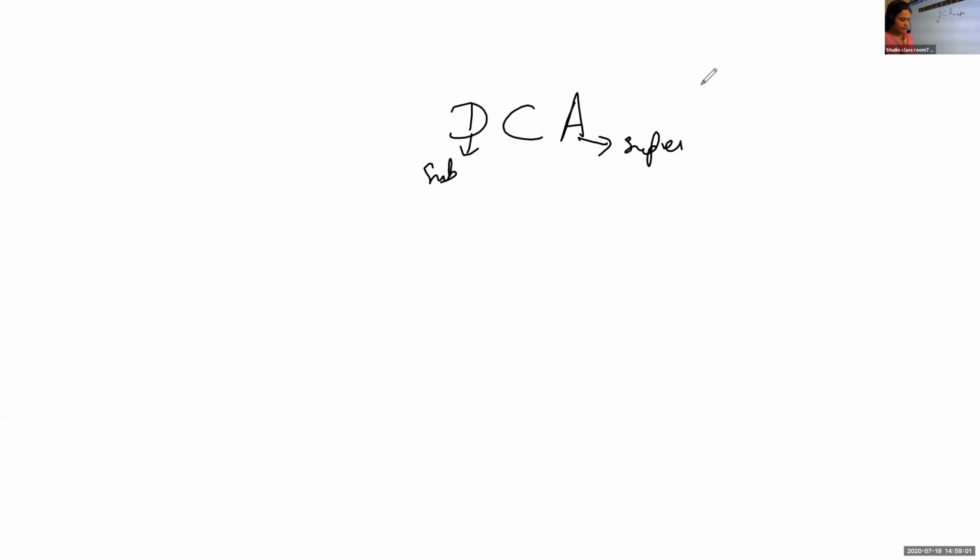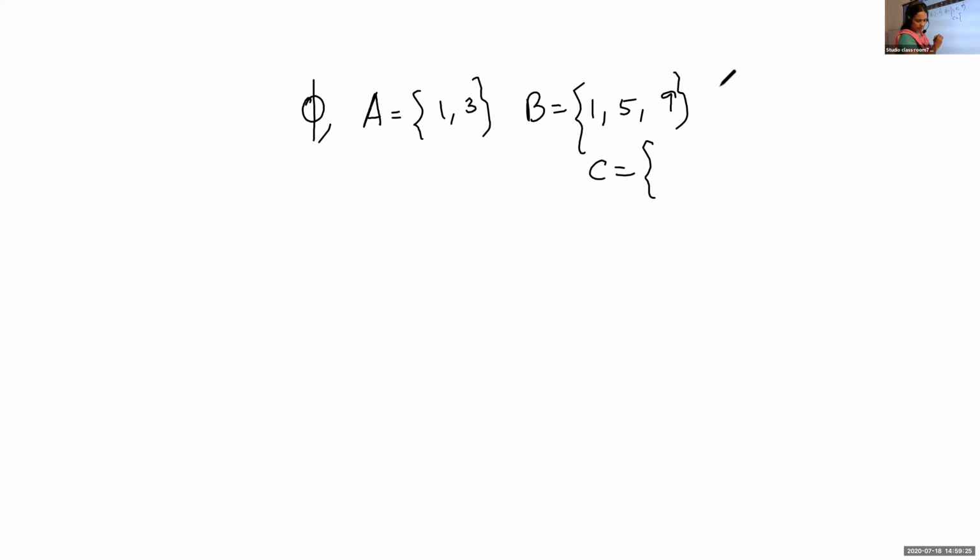Okay, next we are going to write one question. Write down this question. Consider the sets. Capital A is equal to the set {1, 3}. Capital B is equal to the set {1, 5, 9}. And capital C is equal to the set {1, 3, 5, 7, 9}.